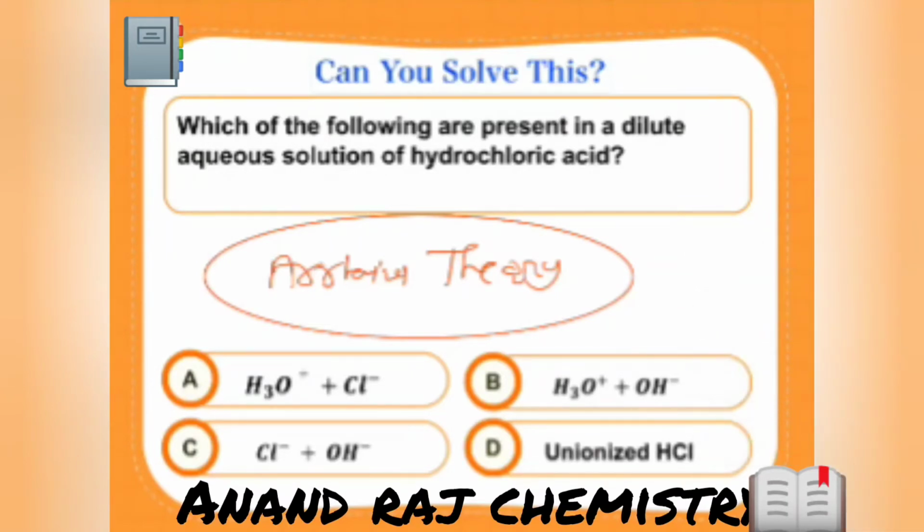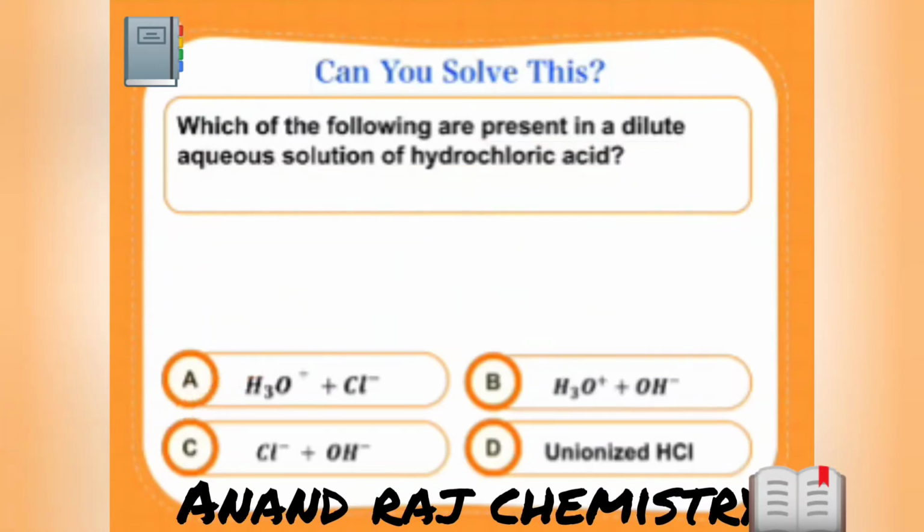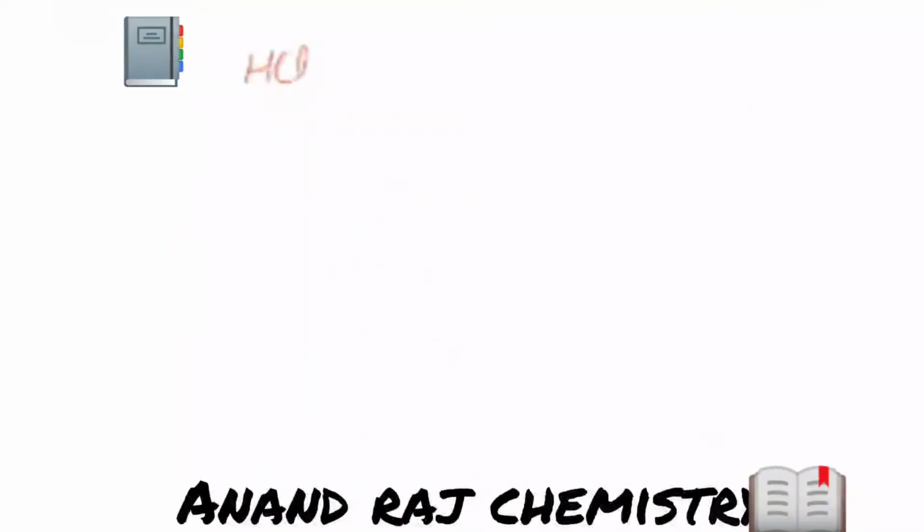I'm ending the poll. Okay. Now, which of the following are present in dilute aqueous solution of hydrochloric acid? See what they have said, aqueous solution. First of all, the correct answer is A. Now, why is it A? This is a dilute aqueous solution of HCl.